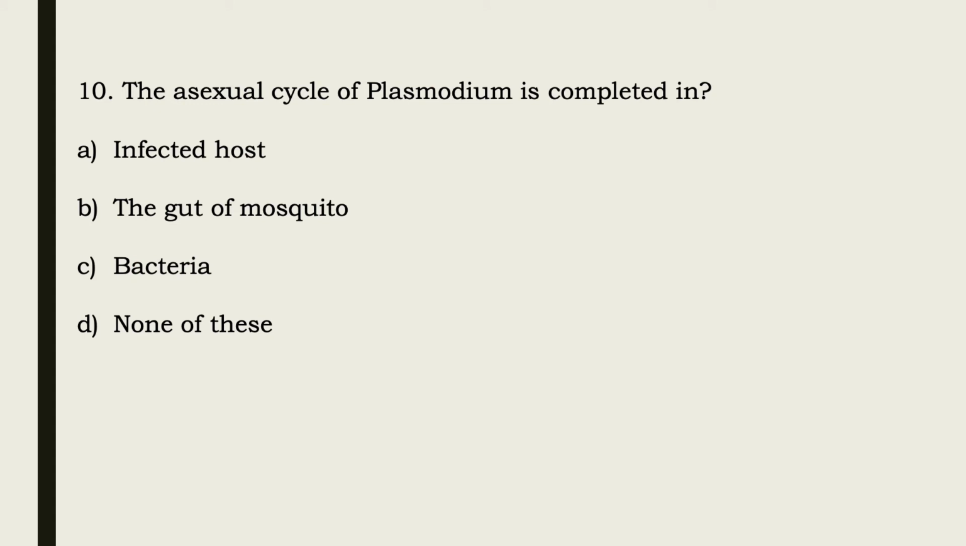Now, question number ten is, the asexual cycle of Plasmodium is completed in the infected host, the gut of the mosquito, bacteria, or none of these. So the correct option is infected host. The asexual cycle of Plasmodium is completed in the infected human host, and the sexual cycle of Plasmodium is completed in the female Anopheles mosquito.